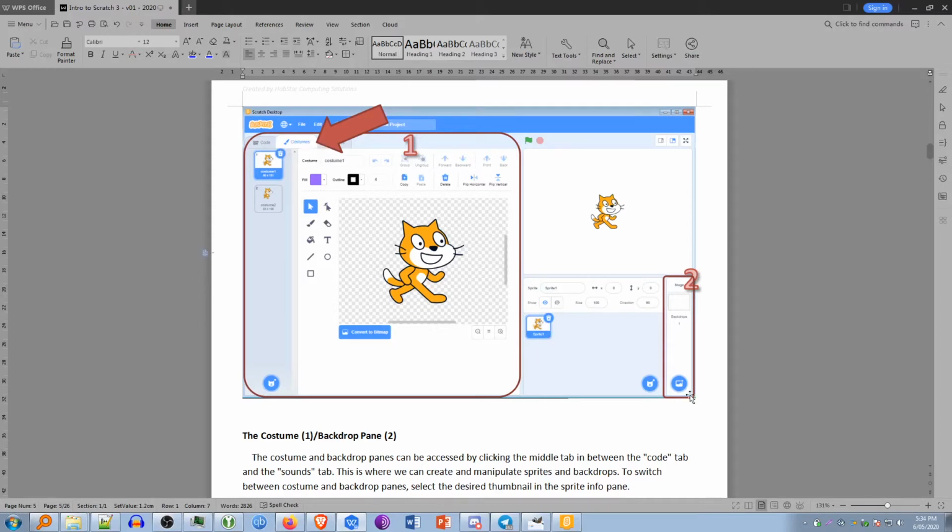The costumes tab will be different if you've chosen one of the backdrops. At the moment there's none, but if you were to choose one, then they would be accessed and edited through the button that would appear there.